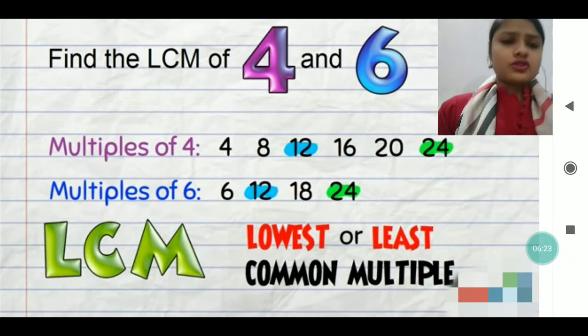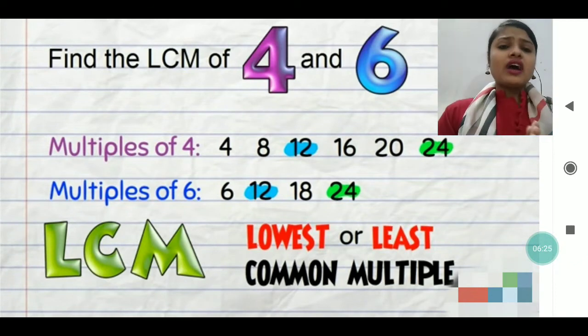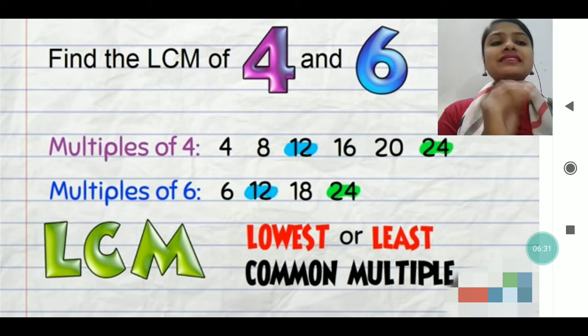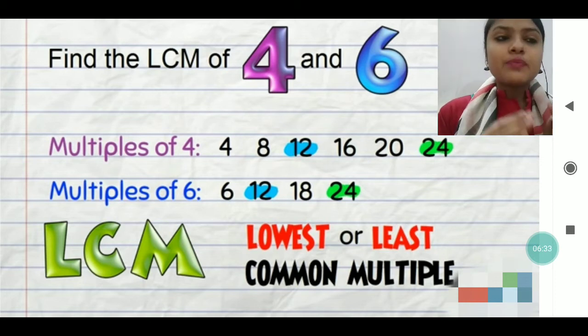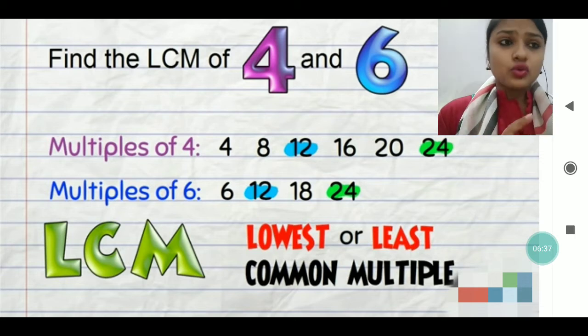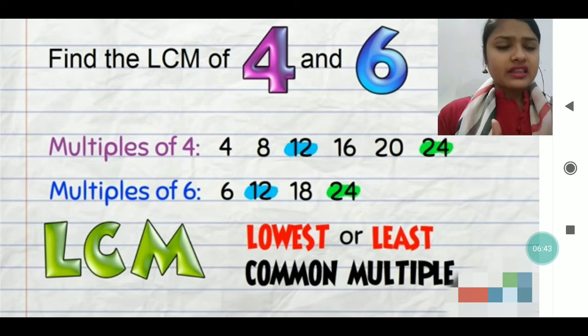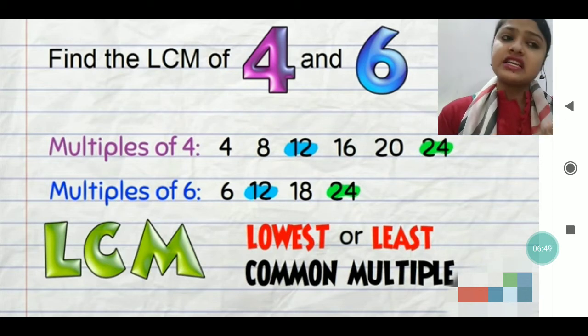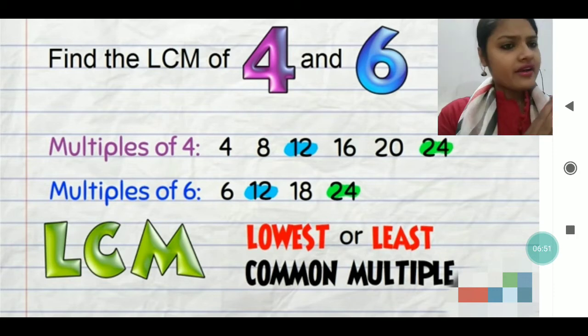See, my student, find the LCM of 4 as well as 6. What is the first thing you have to do? You have to write the multiples. 4 ones are 4, 4 twos are 8, 4 threes are 12, 4 fours are 16, and like this you continue and carry on. In the same way, you write the multiples of 6: 6 ones are 6, 6 twos are 12, 6 threes are 18, and in the same way you carry on.